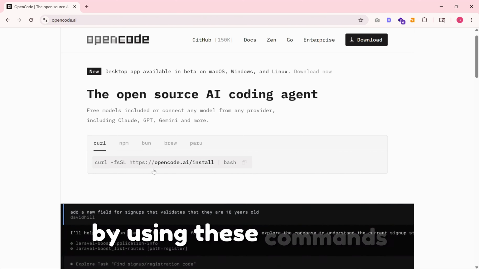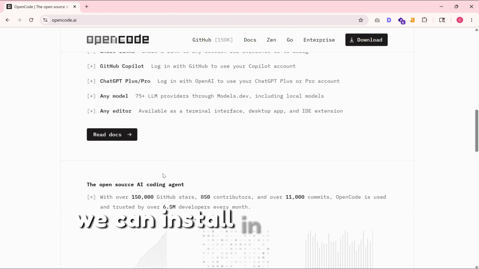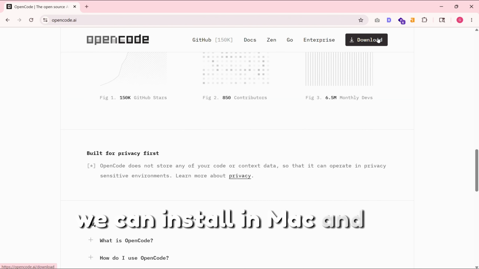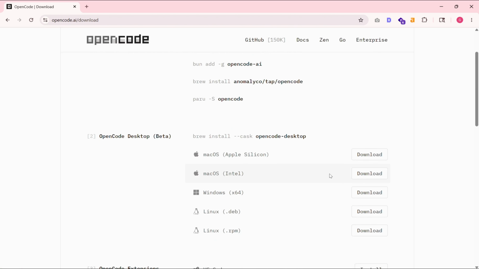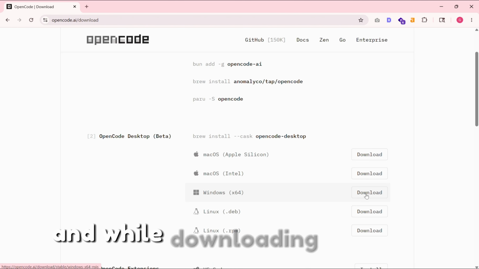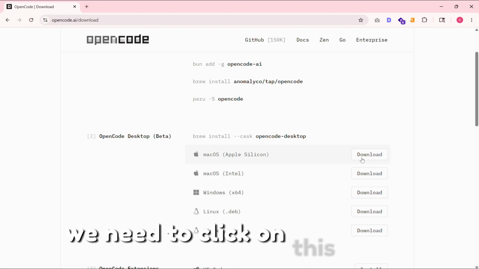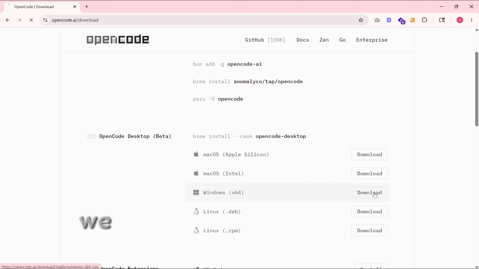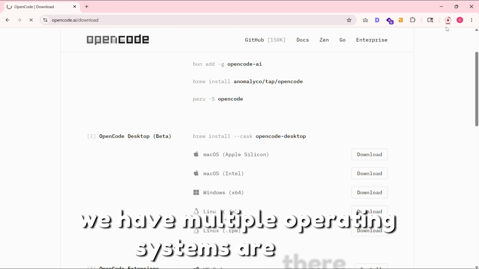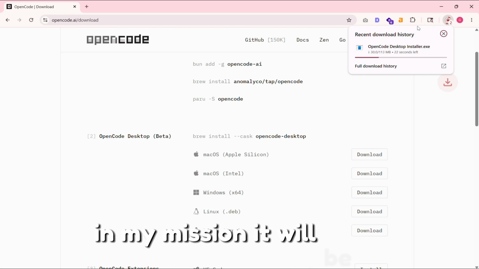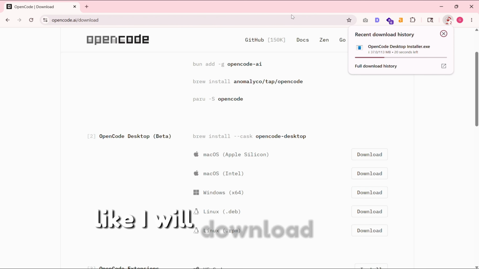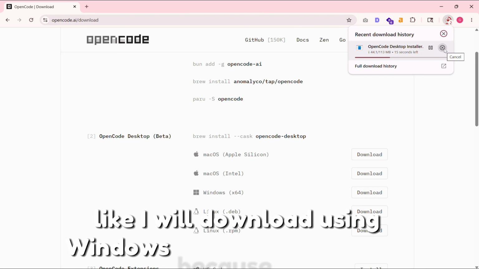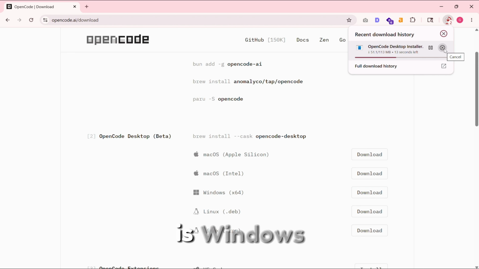By using these commands, we can install on Mac and on Linux also. While downloading for Windows, we need to click on this option. We have multiple operating systems. On my machine, I will download using Windows because my machine is Windows.